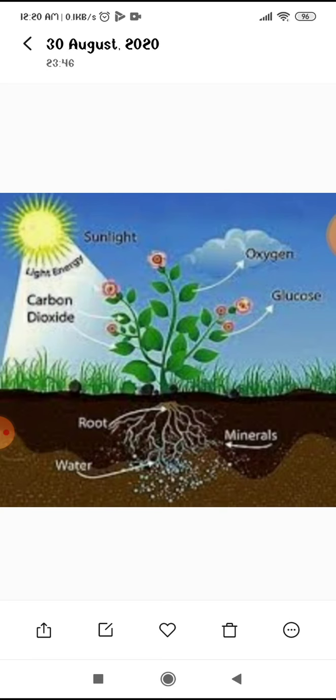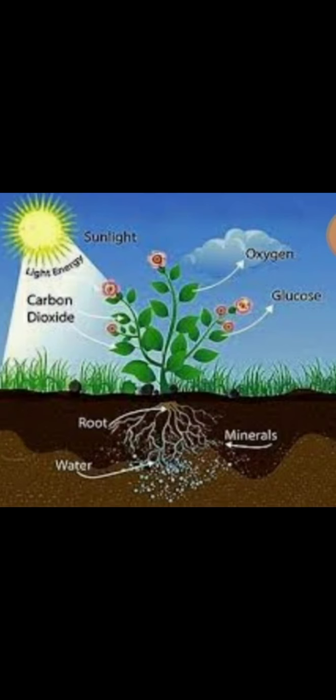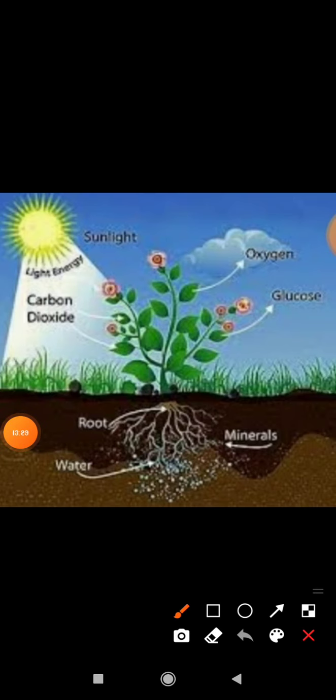Means if your mother is going to cook the rice, she needs the rice, water and heat. So when the plants are going to prepare their food, they also need some materials or substances. We buy things from the market, but they don't buy things. They just use the simple substances which are present in our surroundings. And what are the names of these substances?